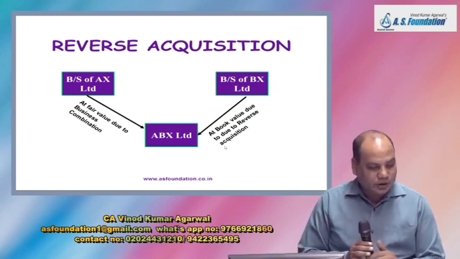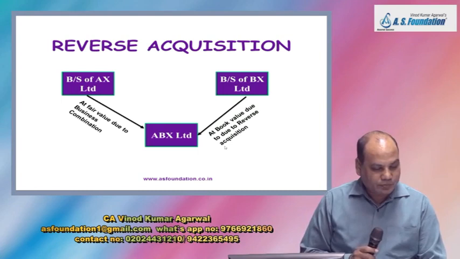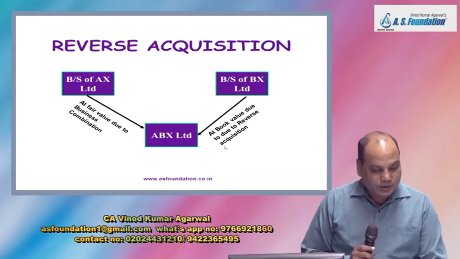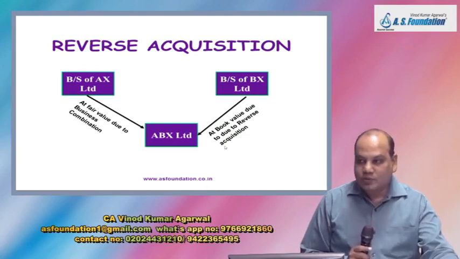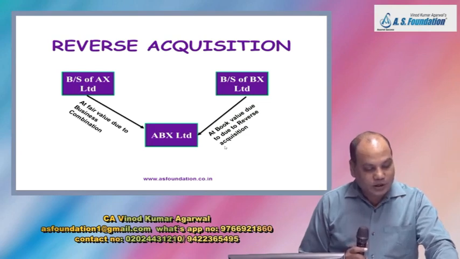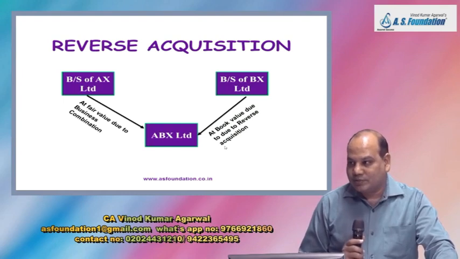Now in the question there is a last table which says the fair value of the net asset of AX and BX Limited are as follows. Assets AX, BX, fixed asset, inventory. So two items are there for which fair values are given. And the last line gives you the fair value of entire business.